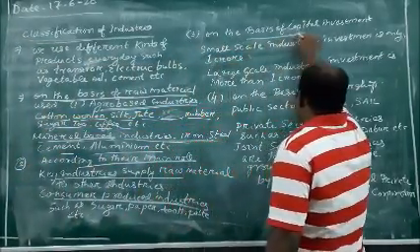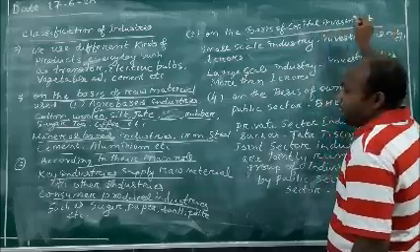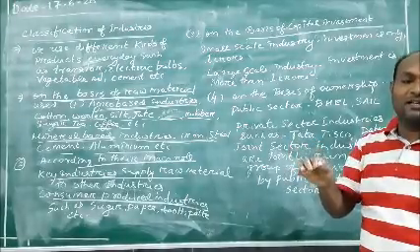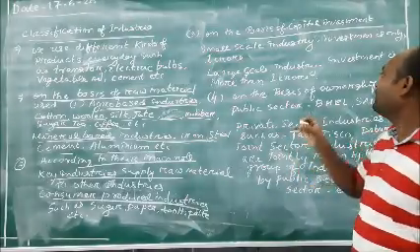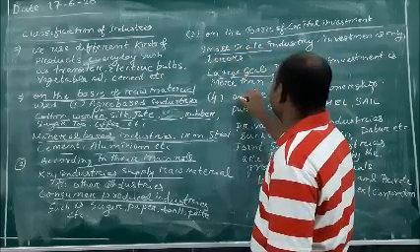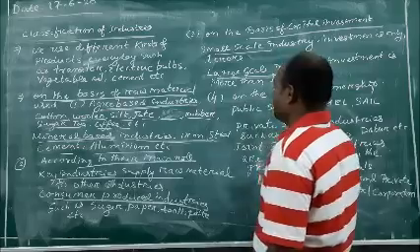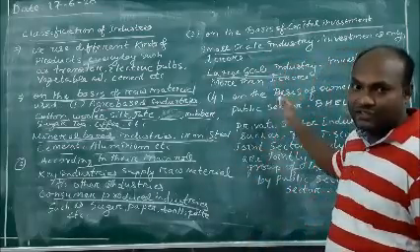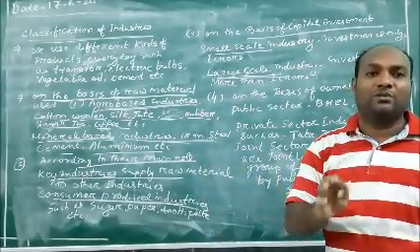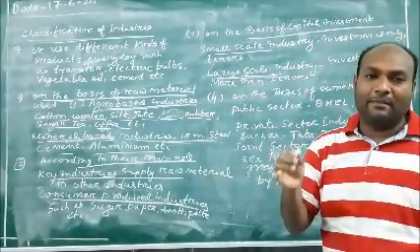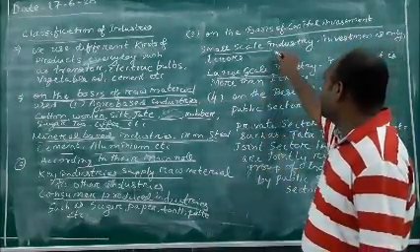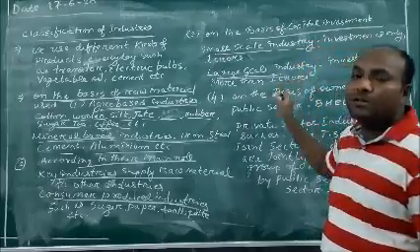Again, on the basis of the capital investment, the industry has been divided into two categories. The first one is small scale industry, and the second one is large scale industry. In small scale industry, dear children, the capital investment is only around 1 crore rupees. That is why it comes under the category of small scale industry.